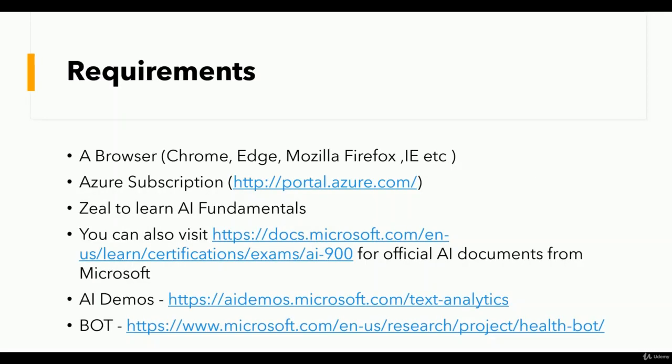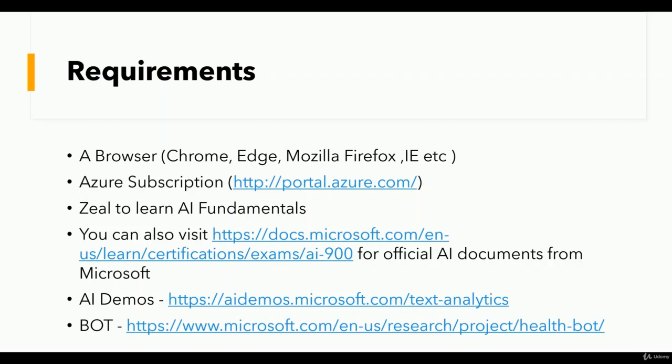For this course, these are the basic requirements we should have. A browser: you can have Chrome, Edge, Mozilla Firefox, or IE, any will work. We should have an Azure subscription because we need that for the demos. Though in the exam there will be no demos, when you have visualized things, you'll be able to understand more. That's why we are having a lot of demos in this course. So it is advisable to have an Azure subscription.